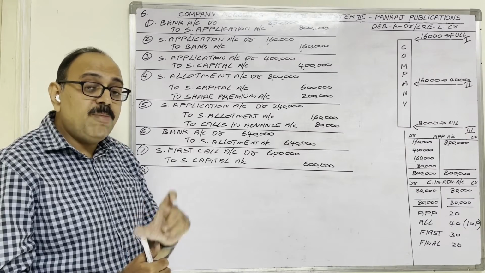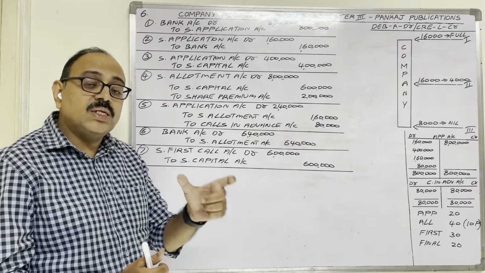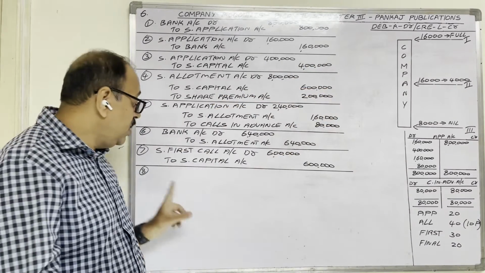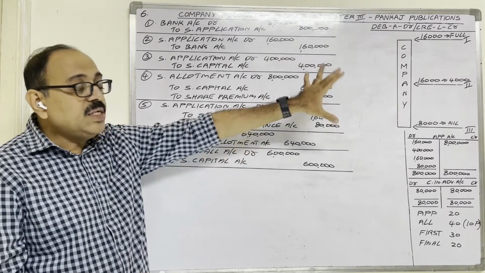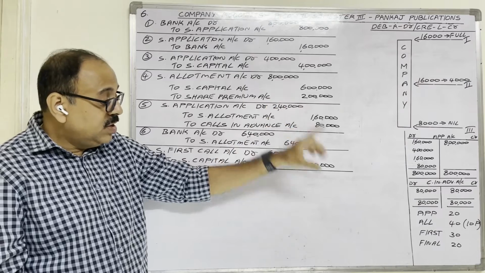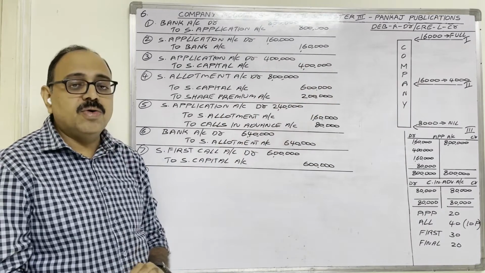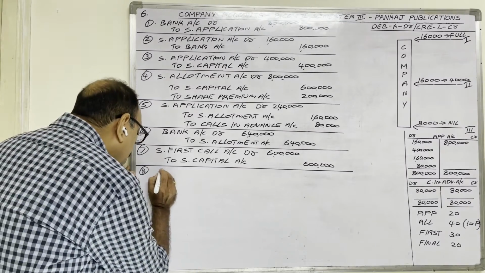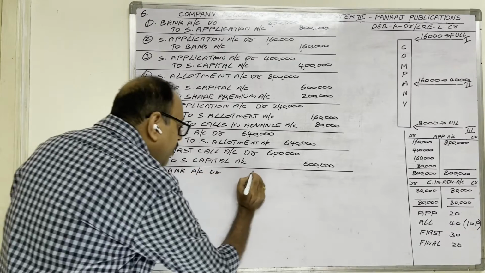Because the balance in share application account, 80,000, is already transferred to calls in advance account, therefore for these two category applicants, only one entry we can write. The question says that from applicants we received 5 lakh rupees for first call. Our assumption is they are depositing money in bank account. So bank is a receiver. Therefore, debit bank account with 5 lakh rupees. Bank account debtor 5 lakh.